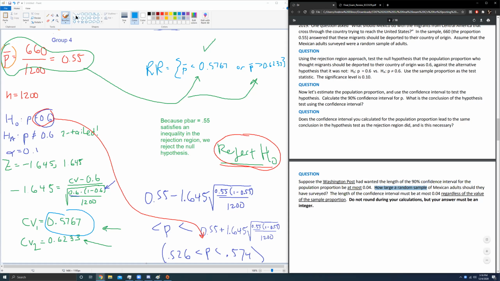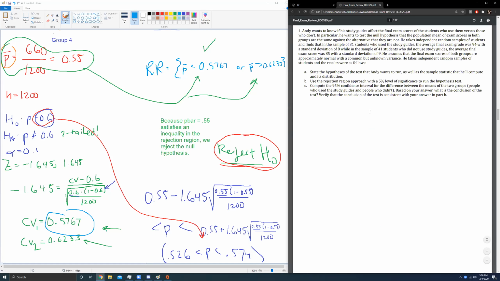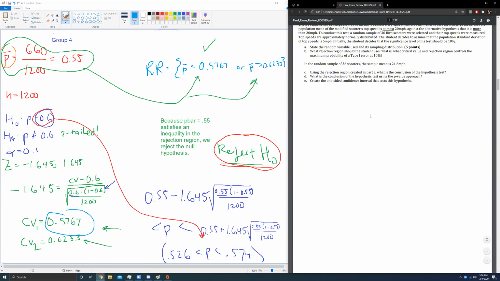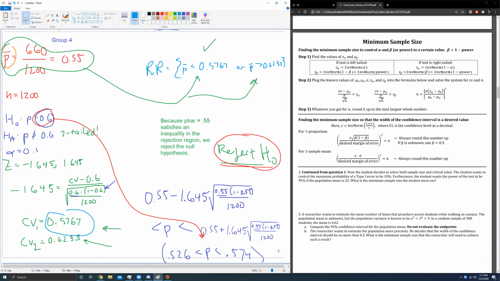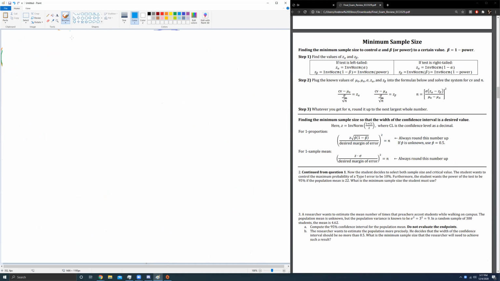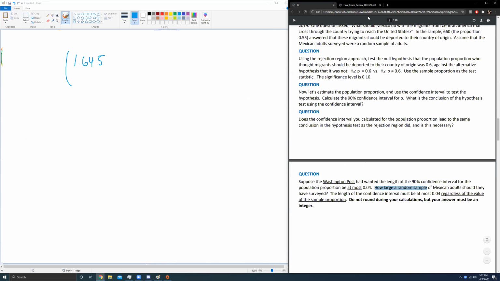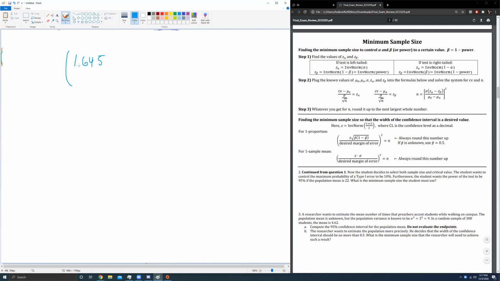So we're going to re-reference the smallest sample size page. This time we're doing a one proportion question though, so our formula looks a little bit different than when we did a one mean question. We're going to have z, which is still 1.645, the inverse norm of (1 plus c) over 2. It's still a 90% confidence interval, so it's still the same z-score. That hasn't changed. Square root of p bar times 1 minus p bar, all over desired margin of error squared.